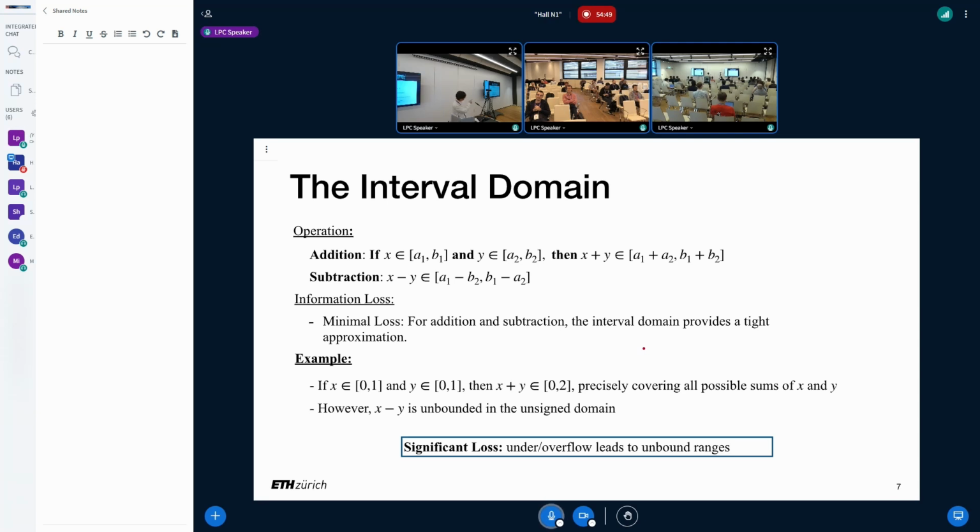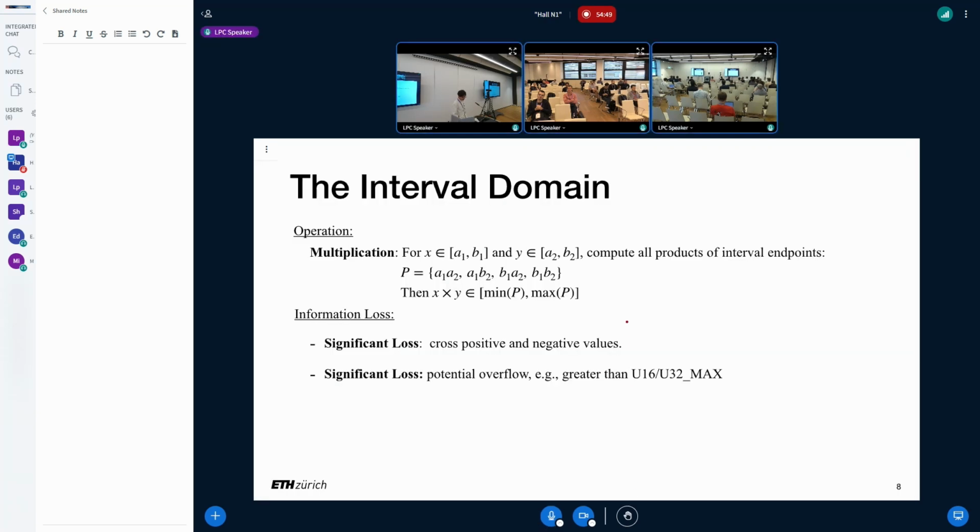If we see the example here, if we try to subtract a variable with the same range, then the range is bounded in the unsigned domain. For multiplication, it's similar, but we more easily reach overflow because the computation is more complicated, and we lose all information if the range crosses the sign boundary.